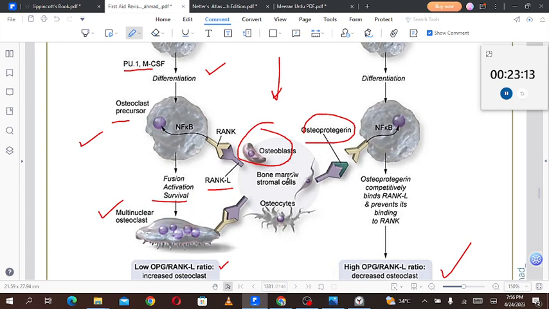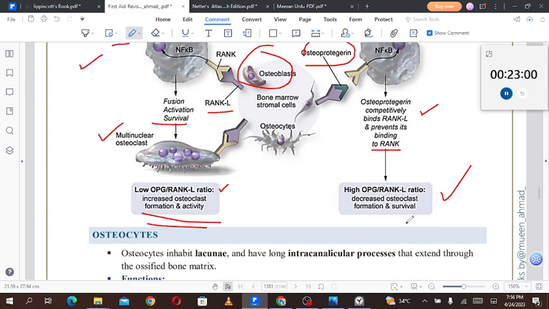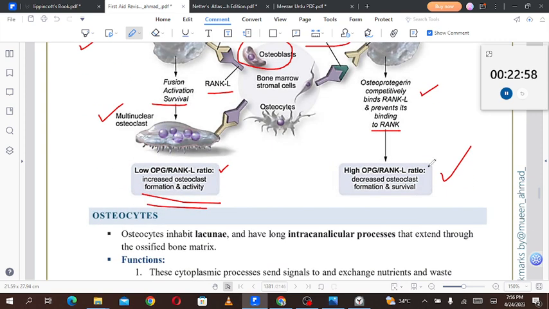So we were talking that when the osteoprotegerin is there, it will bind to the RANK ligand, and that will not allow the interaction of the RANK ligand to the RANK receptors. Resultantly, osteoprotegerin competitively binds the RANK ligand and prevents its binding to the RANK. A high osteoprotegerin to RANK L ratio decreases the osteoclast formation and survival.